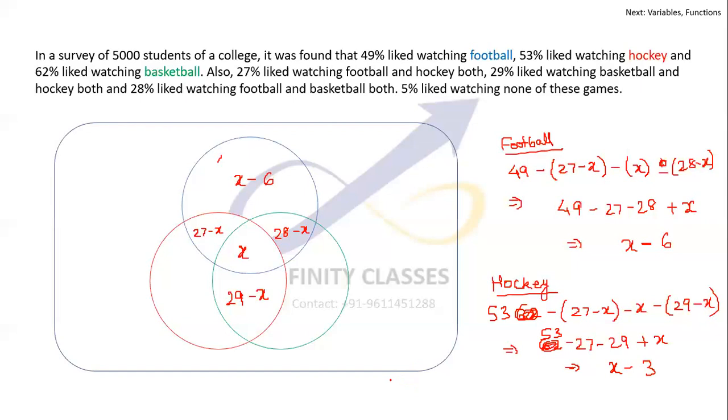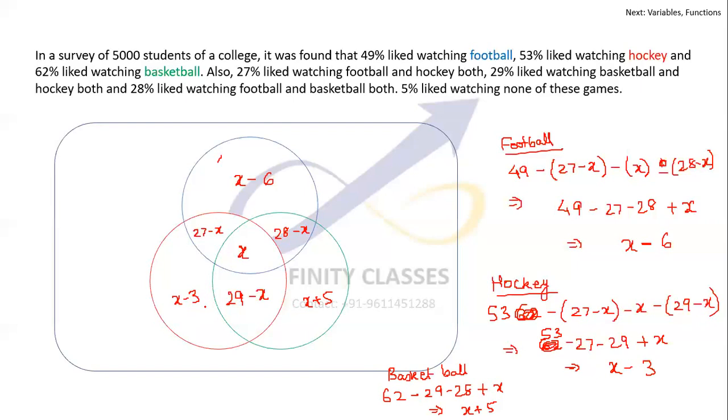And the last one for basketball, I'll do it quickly. It comes out to be what, 62, like football. 62 minus 29 minus 28 plus x, which comes out to be x plus 5. Okay, so this is x plus 5. This is x minus 3.